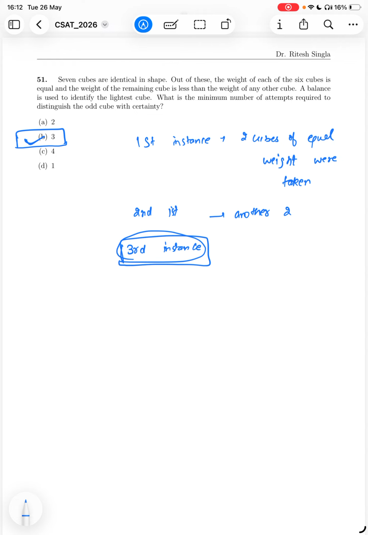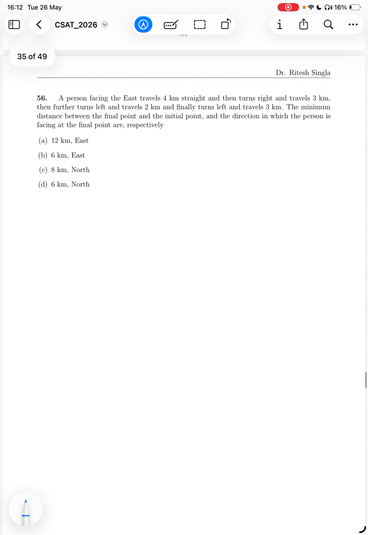Okay, let us move to the second question, which is question number 56. A person facing east travels 4 kilometers straight. So from here, he travels 4 kilometers and then turns right and travels 3 kilometers. Then he turns left and travels 2 kilometers and again turns left and runs 3 kilometers.